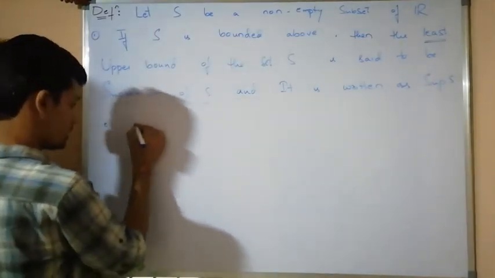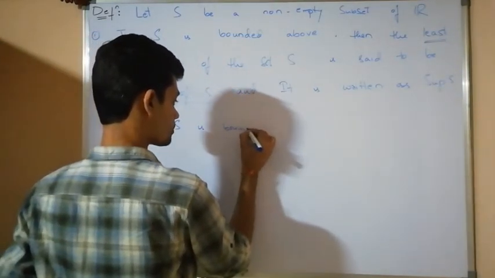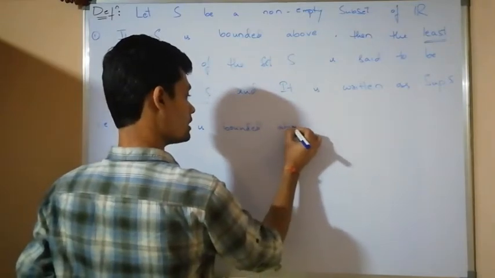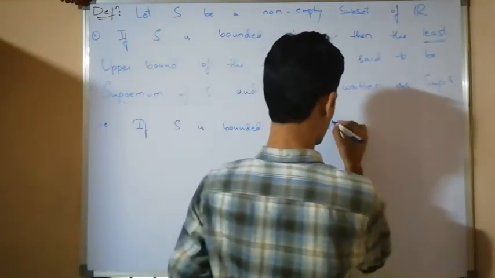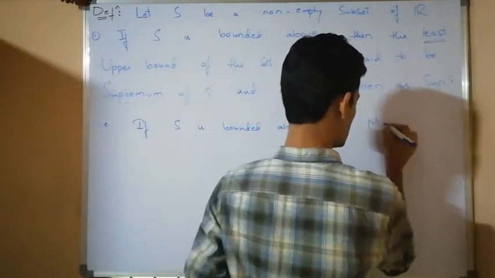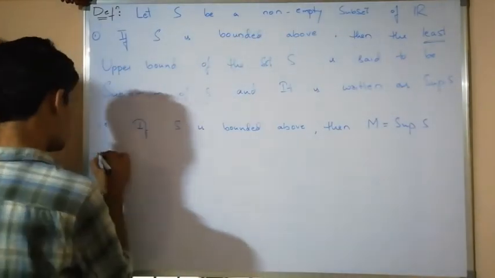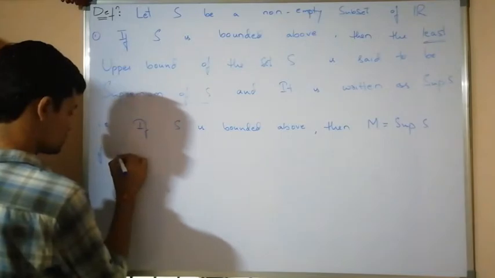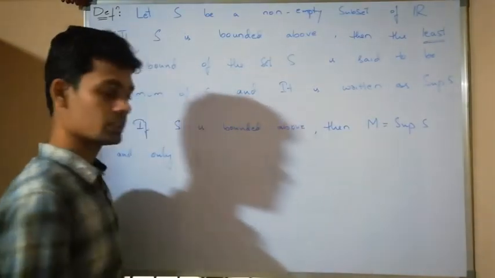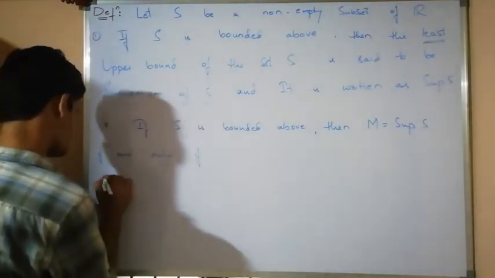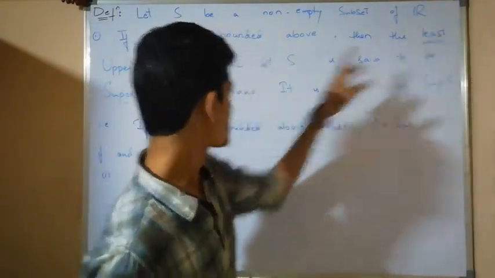That is, if capital S is bounded above, then capital M is equal to the supremum of the set S if and only if, first condition, this capital M should be a least upper bound.